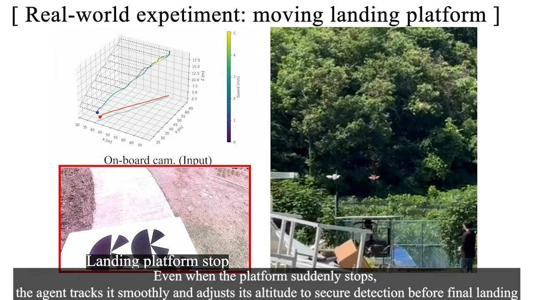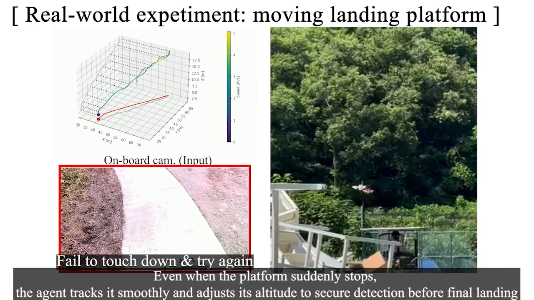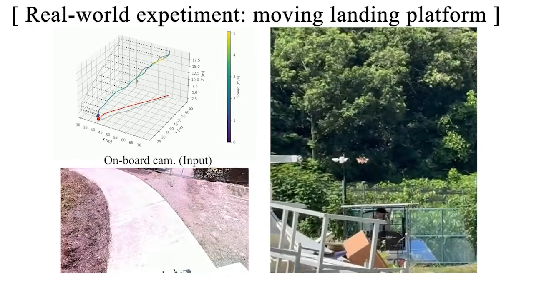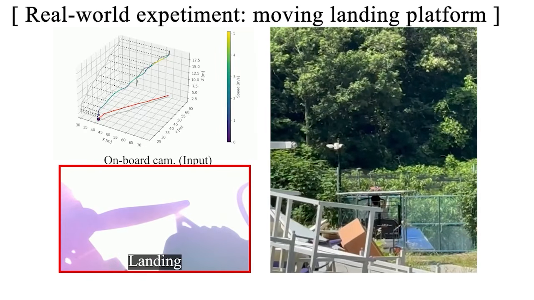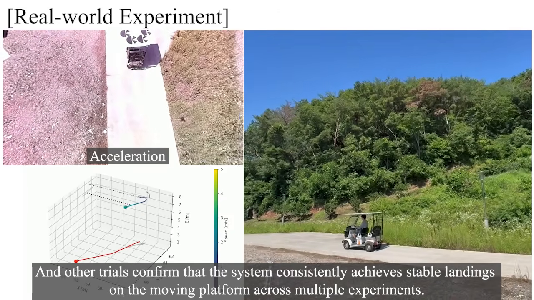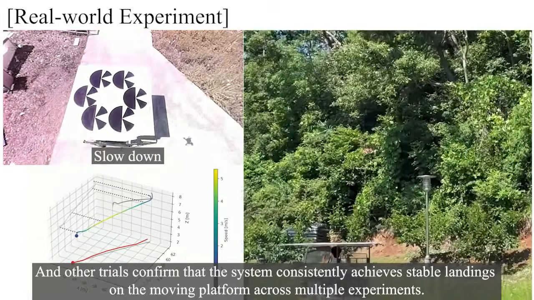Even when the platform suddenly stops, the agent tracks it smoothly and adjusts its altitude to secure detection before final landing. And other trials confirm that the system consistently achieves stable landings on the moving platform across multiple experiments.